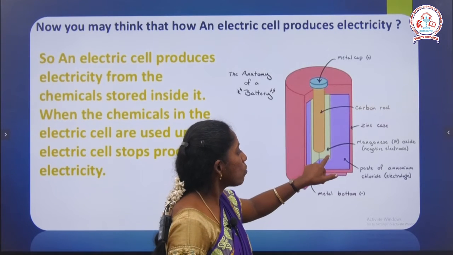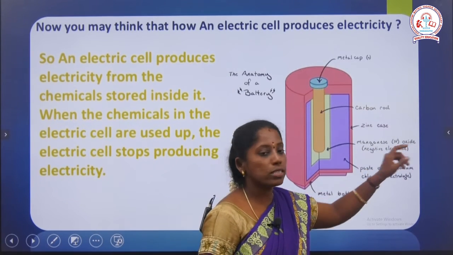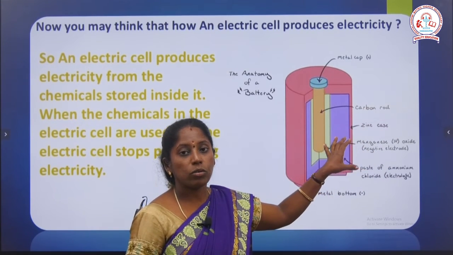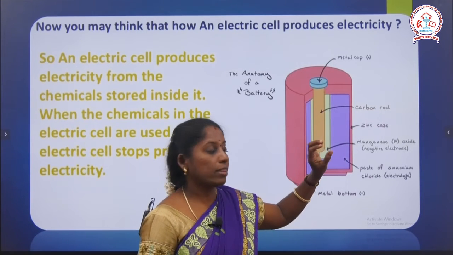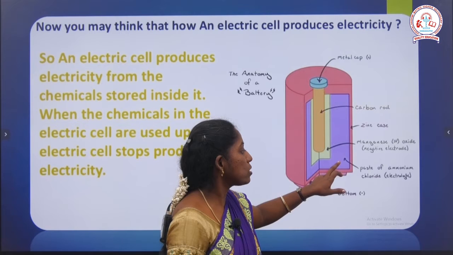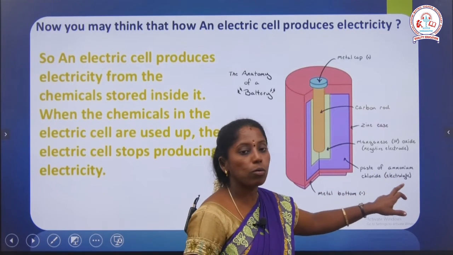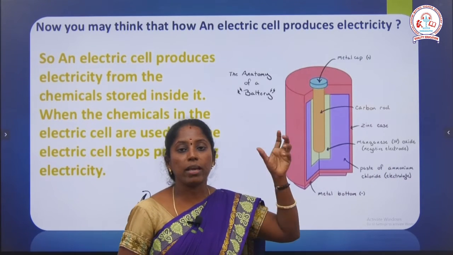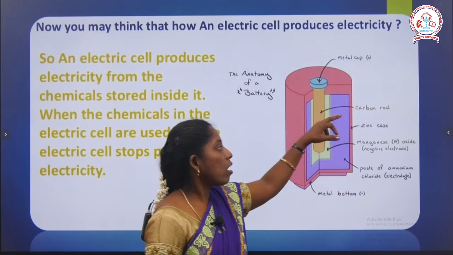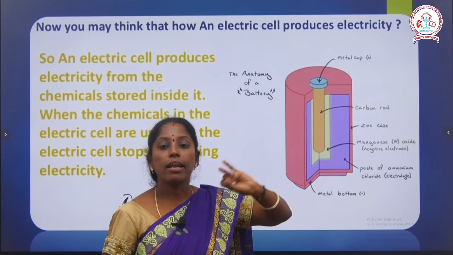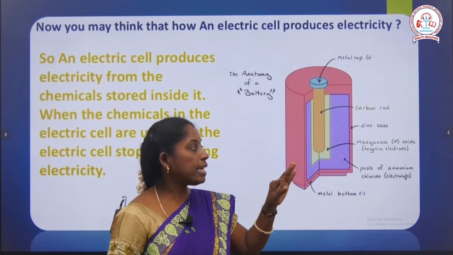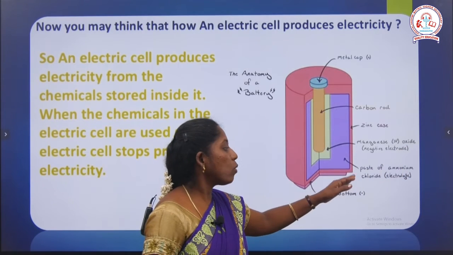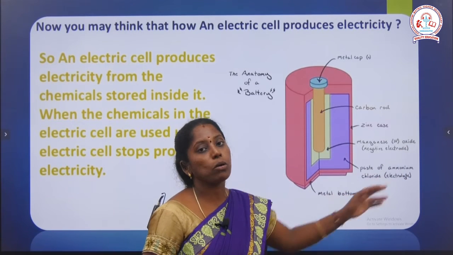Around the carbon rod there is manganese dioxide, a chemical that acts as the negative electrode here, otherwise called the cathode. Then the solution inside is a paste of ammonium chloride, which acts as the electrolyte. As I told before, we need three things to make a cell: positive electrode, negative electrode and electrolyte. Here the positive electrode is the carbon rod, the negative electrode is manganese dioxide, and the electrolyte is ammonium chloride.